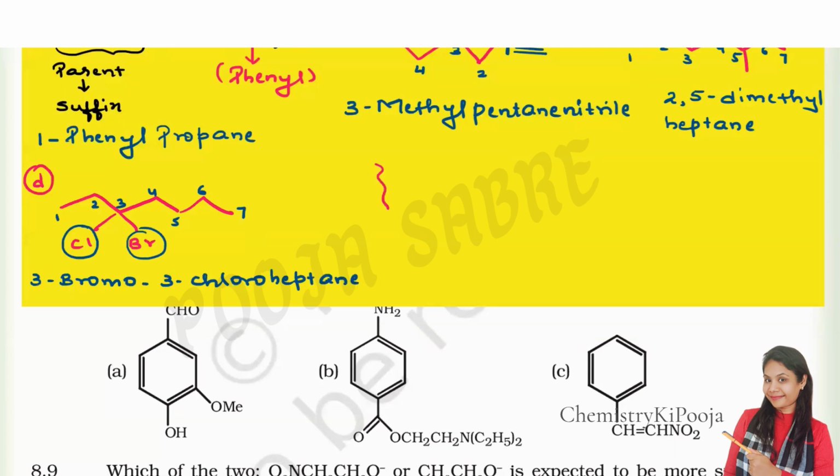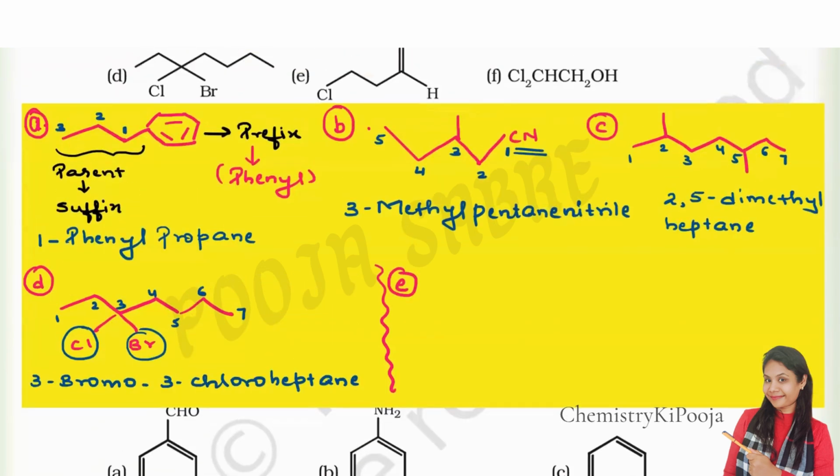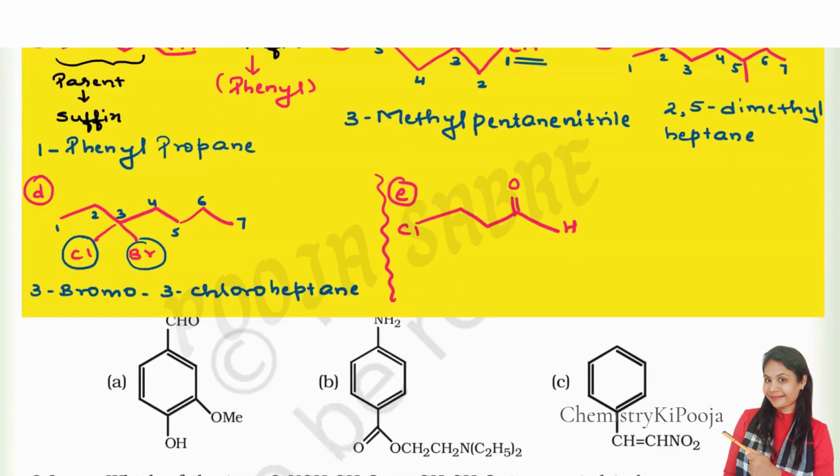Clear? Coming to the next one, question E. Now question E is the structure. Here we have Cl. Clear? Again it is of a similar type. So how are we going to name it? We start numbering from whichever side the functional group is present. Here there are two functional groups, Cl and at the same time the aldehyde group.